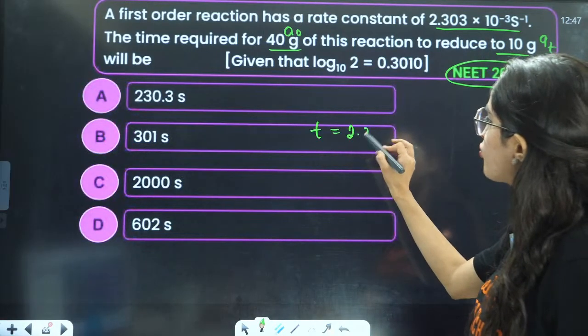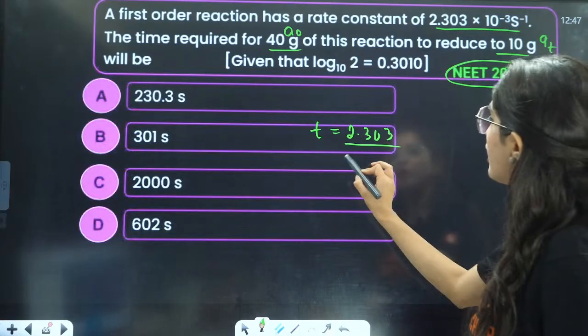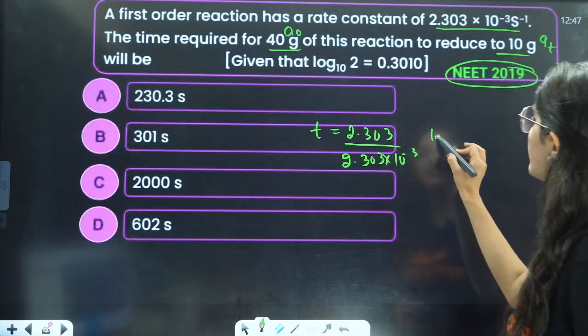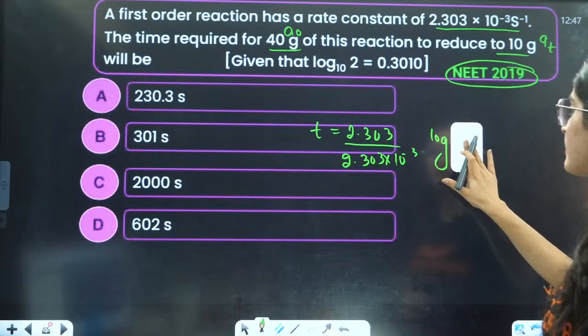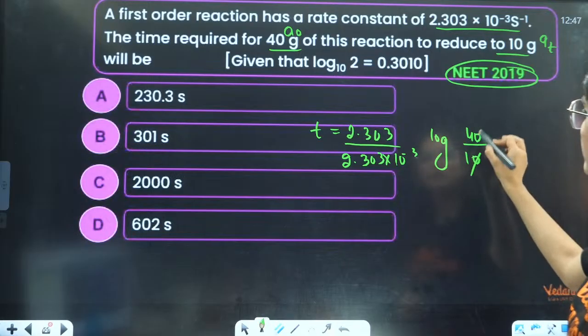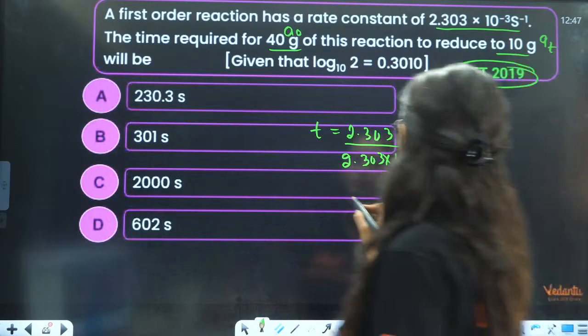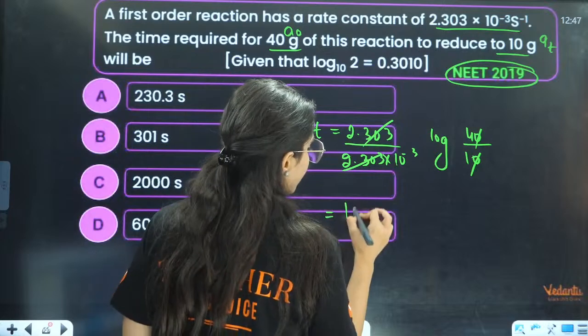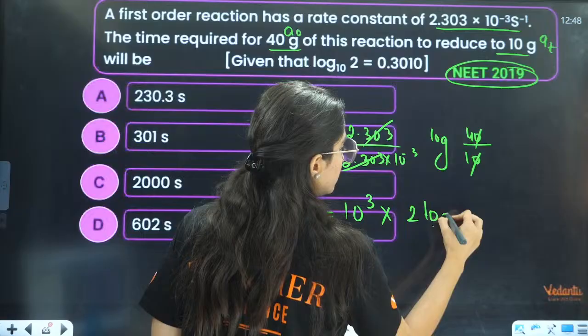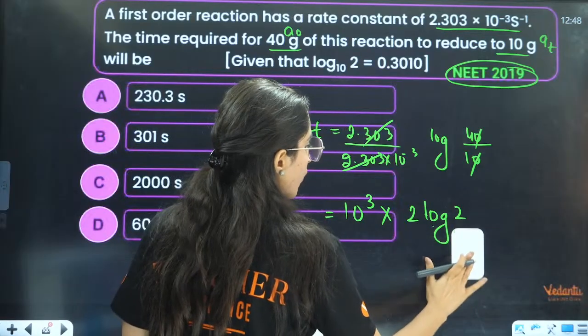Time is equal to 2.303 by K. What is K? 2.303 into 10 raised to power minus 3, log base 10 of initial 40 over final 10. So it will be 2 raised to power 2. This will cancel out. This will be 10 raised to power 3, and it will be log of 2 raised to power 2. What is log 2?